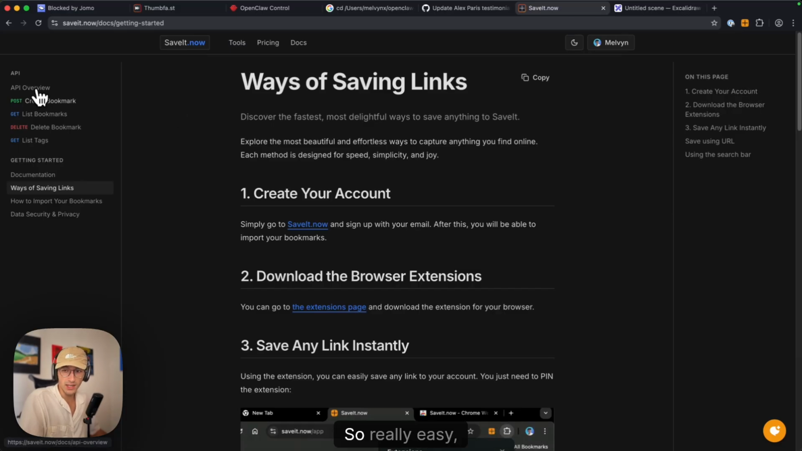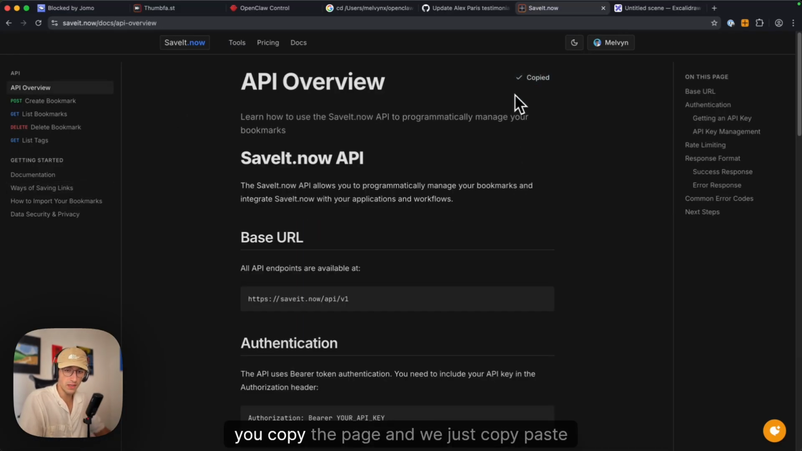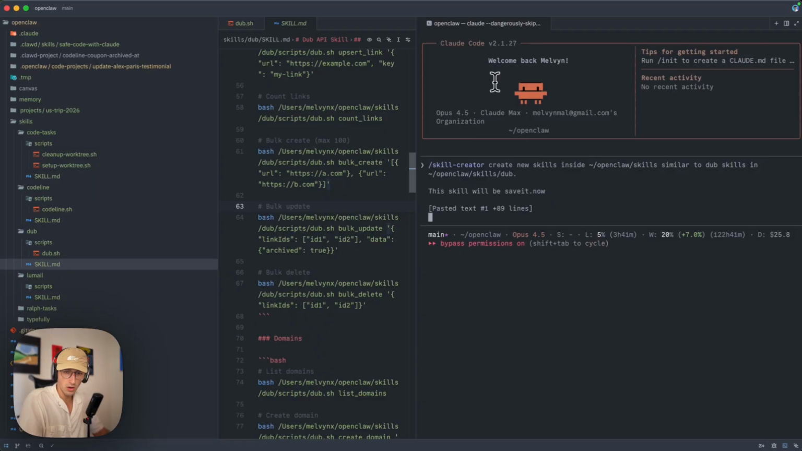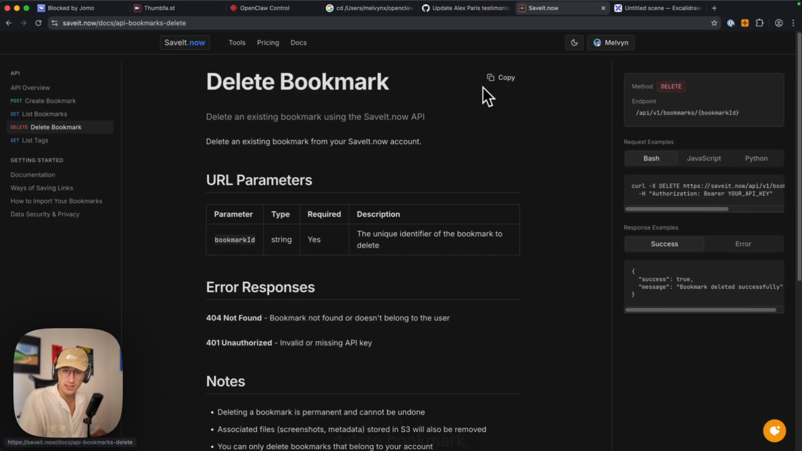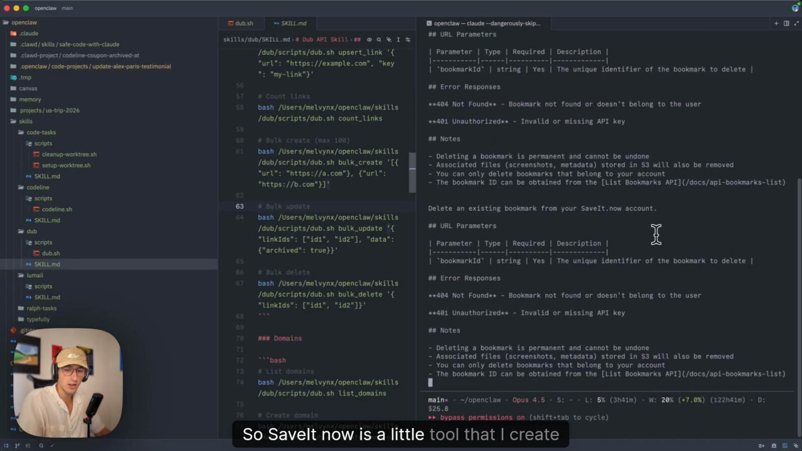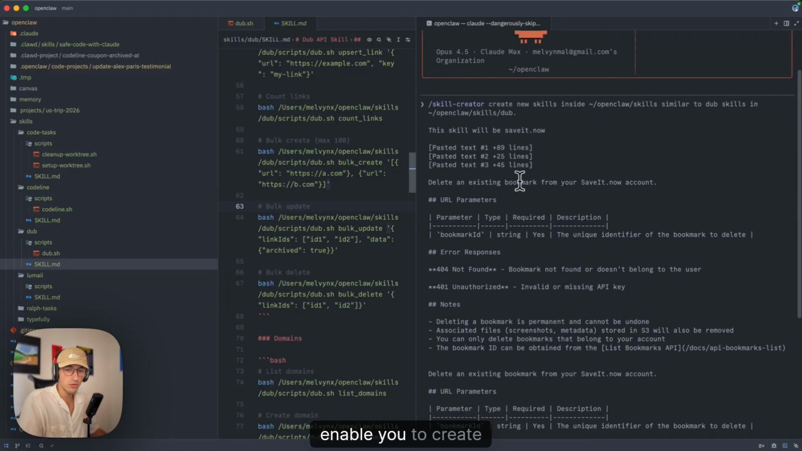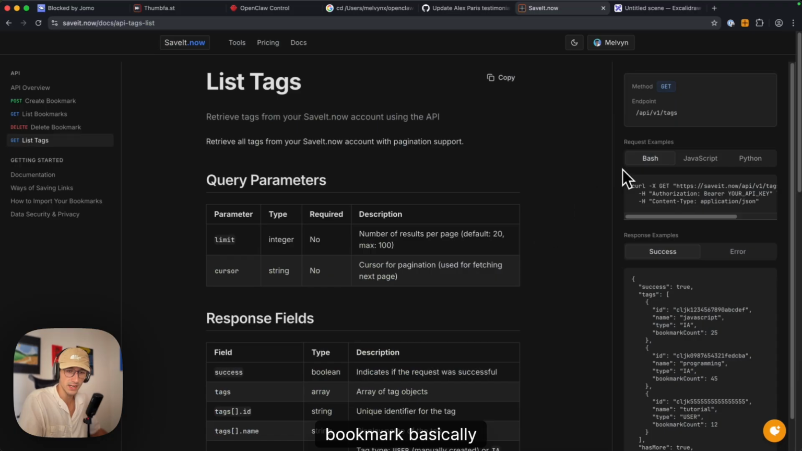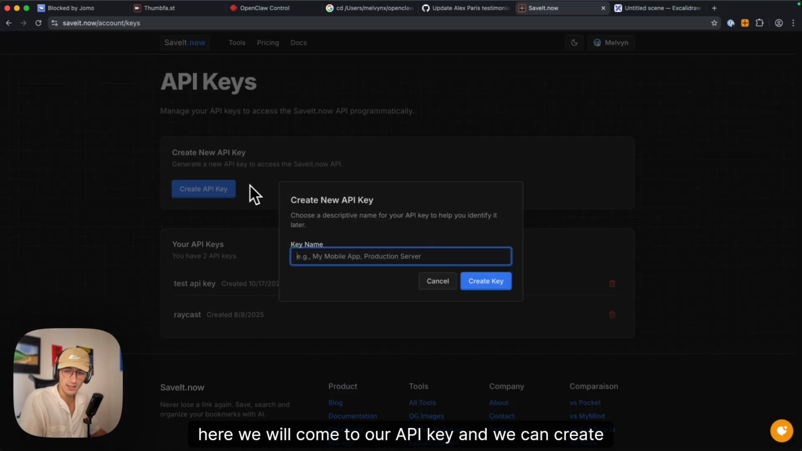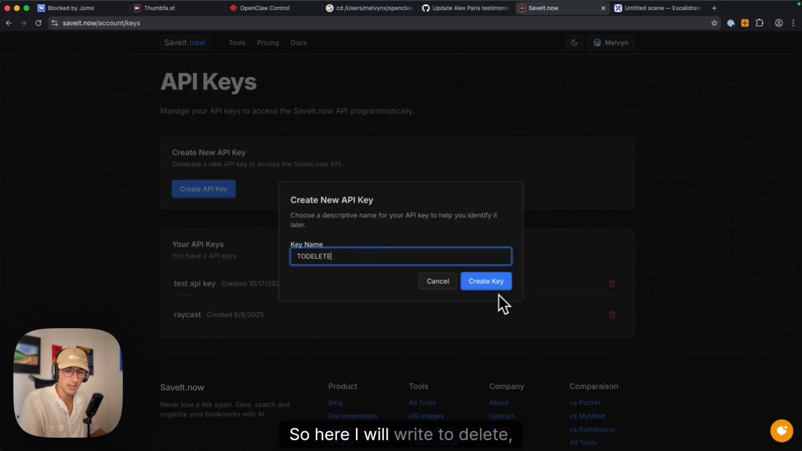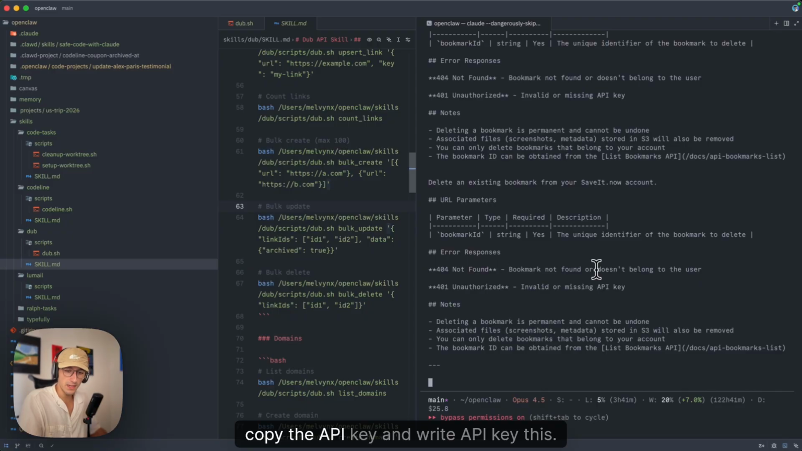Bam. So really easy. You go, you copy the page, and we just copy paste all the available API routes. So we can delete a bookmark, create a bookmark. saveit.now is a little tool that I created that enables you to create bookmarks, basically. Here we will come to our API key and we can create an API key. So here I will write a name to delete. Copy the API key and write the API key like this.